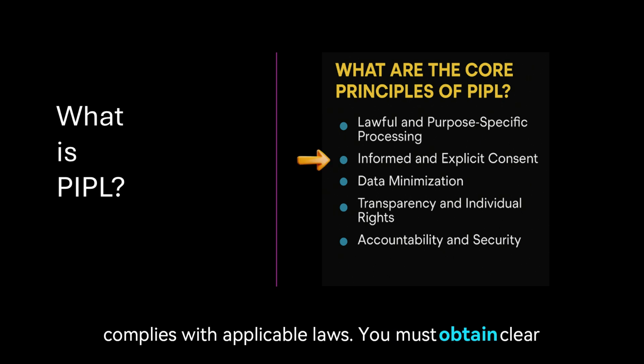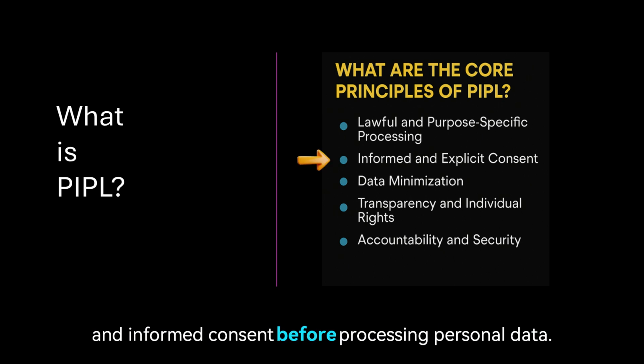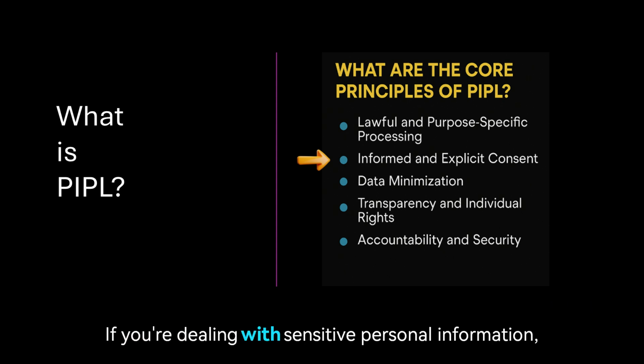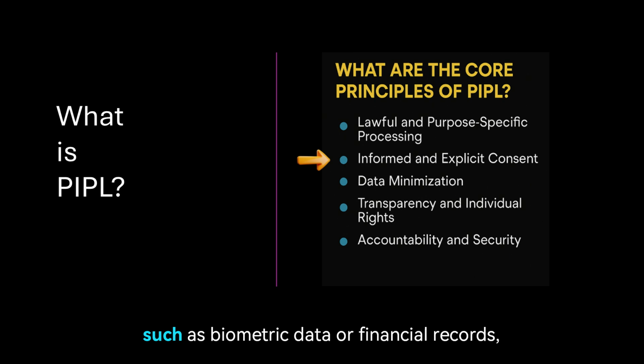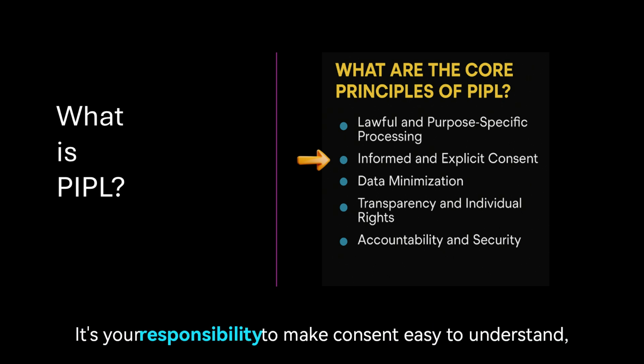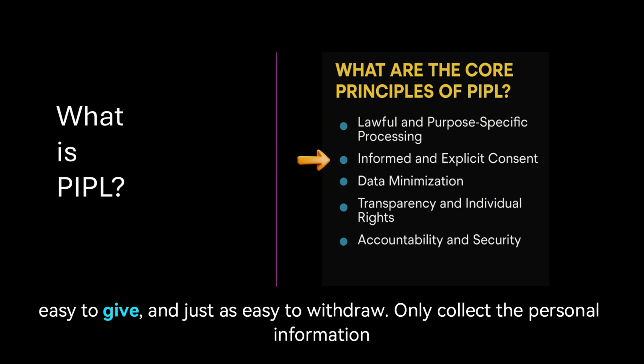You must obtain clear and informed consent before processing personal data. This consent must be voluntary, purpose-specific, and revocable at any time. If you're dealing with sensitive personal information, such as biometric data or financial records, you're required to obtain separate, additional consent. It's your responsibility to make consent easy to understand, easy to give, and just as easy to withdraw.